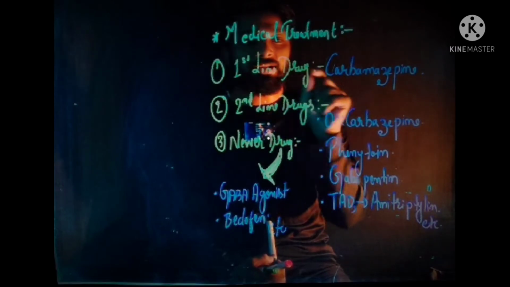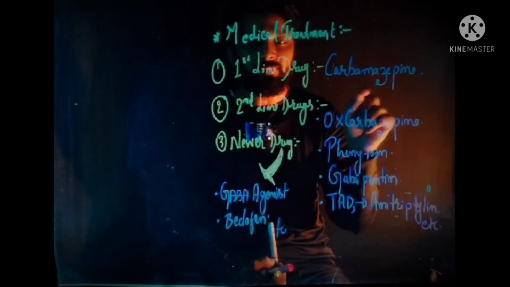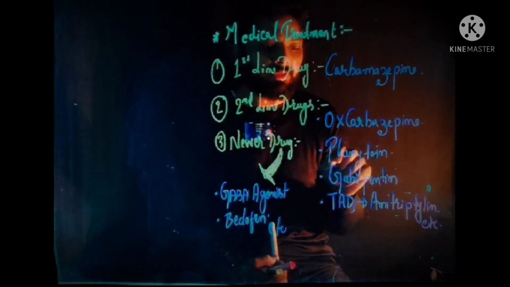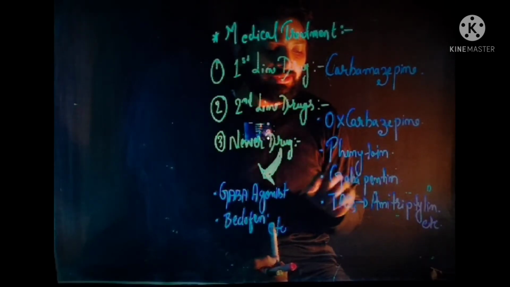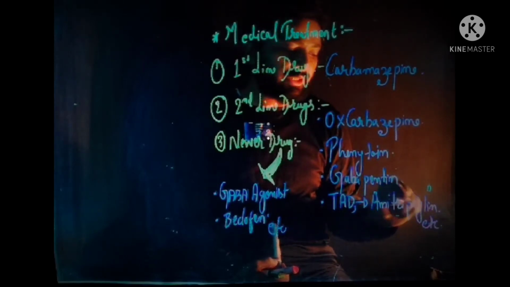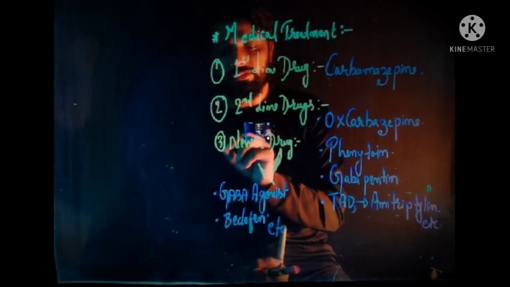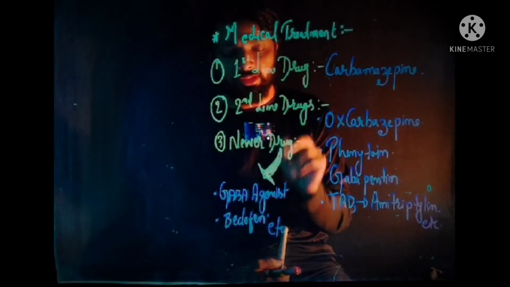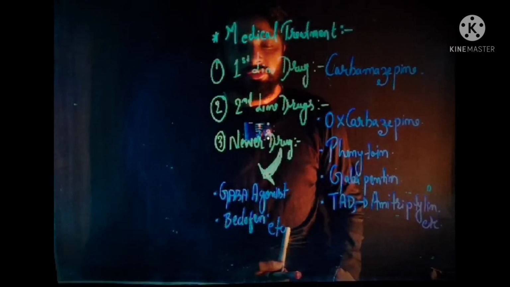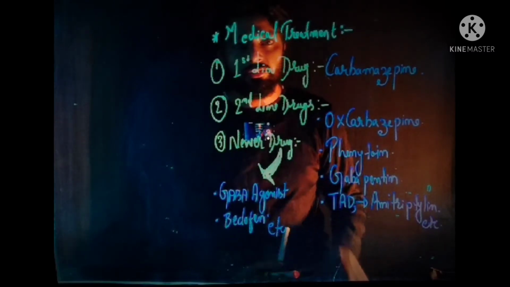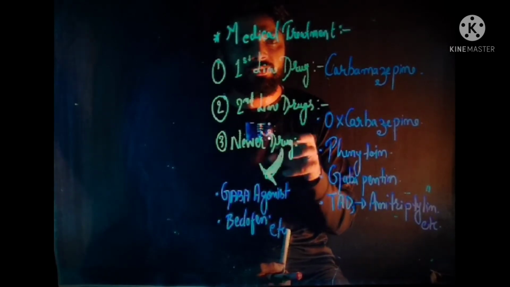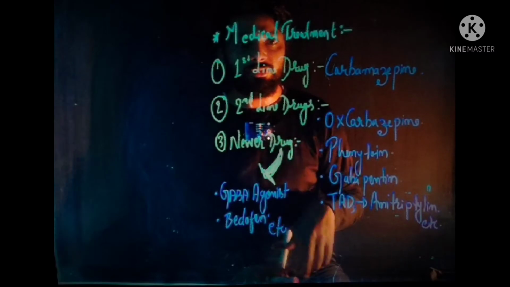First is the first line drug, which includes carbamazepine. The second group is the second line drugs, which include oxcarbazepine, phenytoin, gabapentin, and tricyclic antidepressants, including amitriptyline, etc. The third group is the newer drugs, which include the GABA agonist and baclofen, etc. These are all the drugs administered under the medical treatment of trigeminal neuralgia.